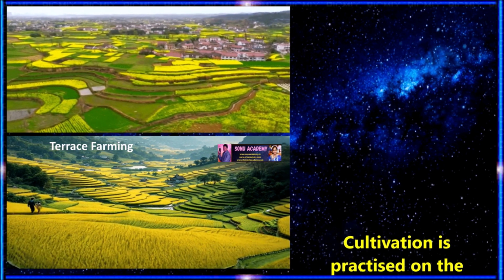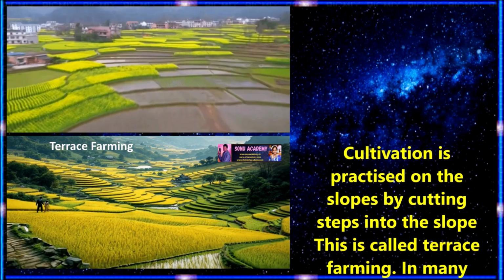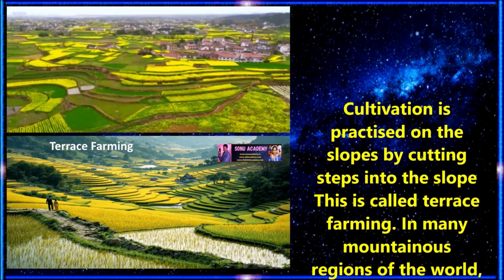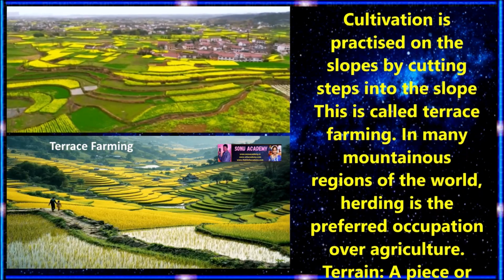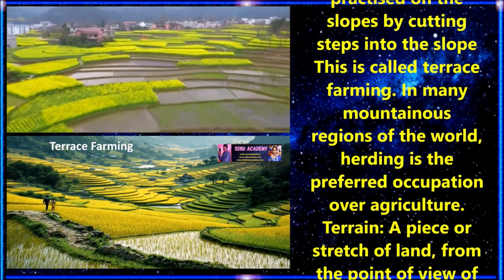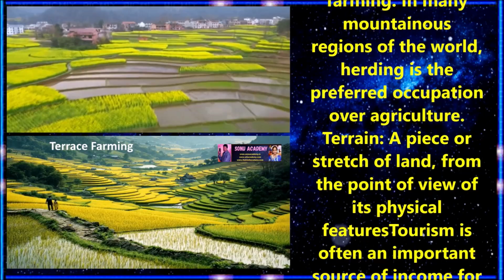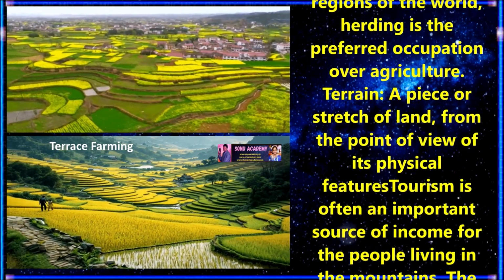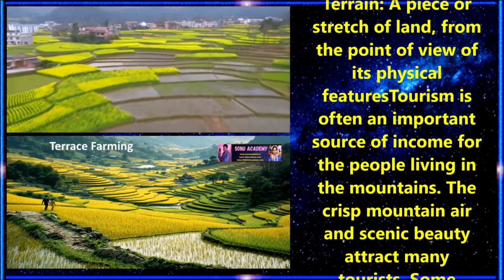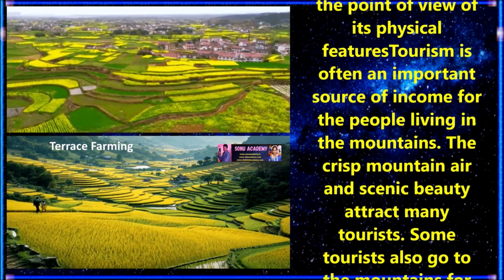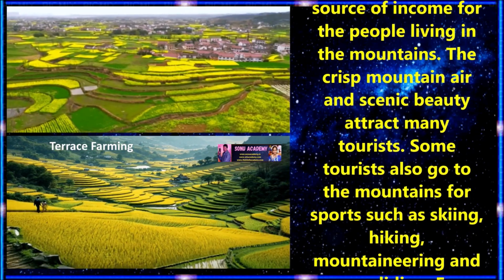Children, cultivation is practiced on the slopes by cutting steps into the slope, and this is called terrace farming. In many mountain regions of the world, herding is the preferred occupation over agriculture. Terrain is a stretch of land from the point of view of its physical features. Tourism is often an important source of income for the people living in the mountains. The crisp mountain air and scenic beauty attract many tourists.